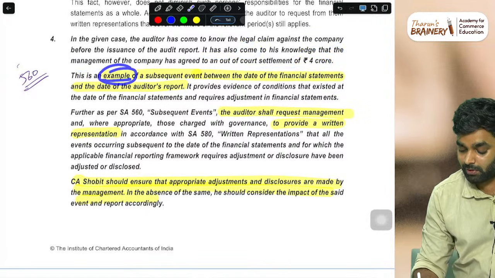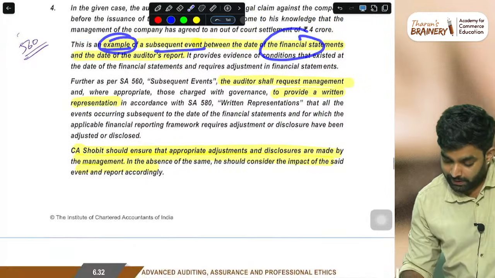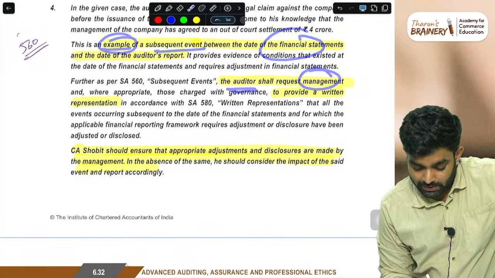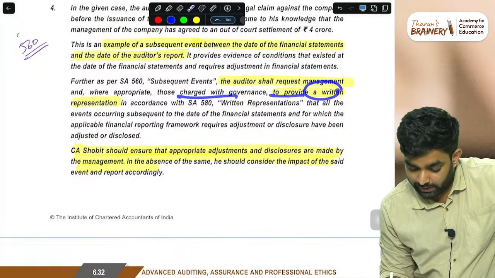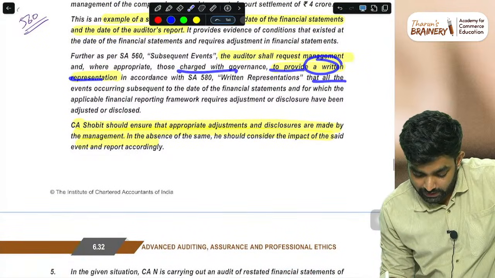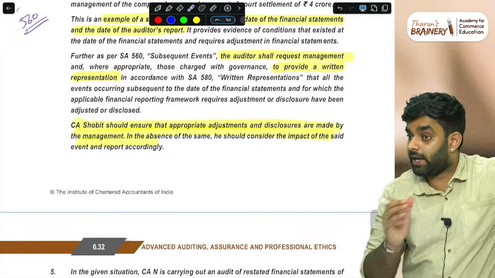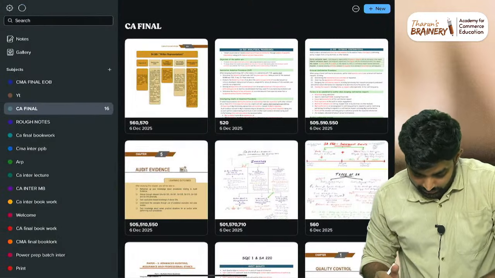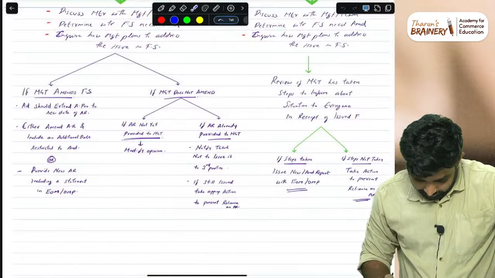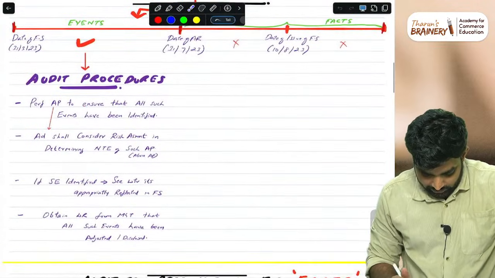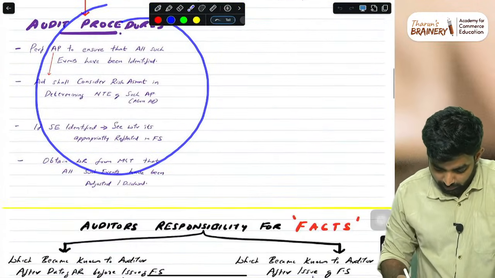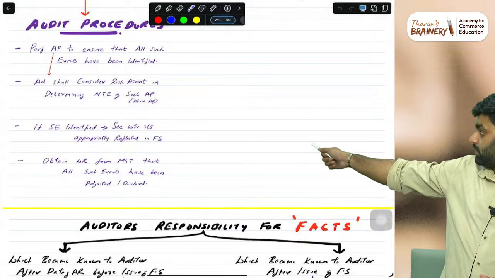This is an example of a subsequent event. Then the auditor shall request the management and TCWG to provide a written representation that all events occurring after the date of the financial statements requiring adjustment or disclosure have been adjusted or disclosed, in accordance with the subsequent events procedures.